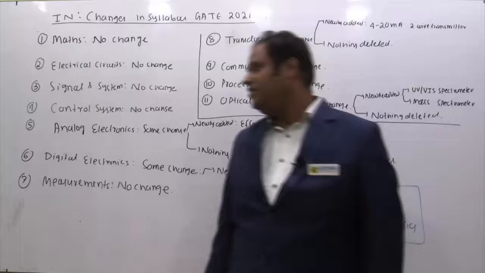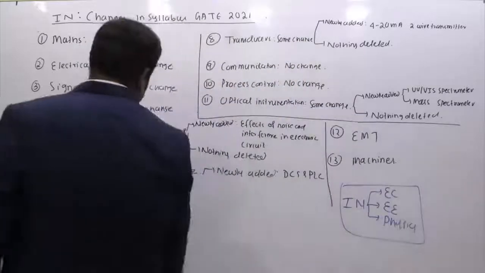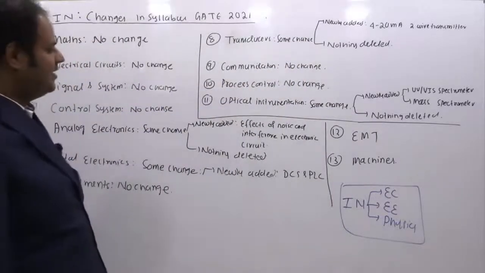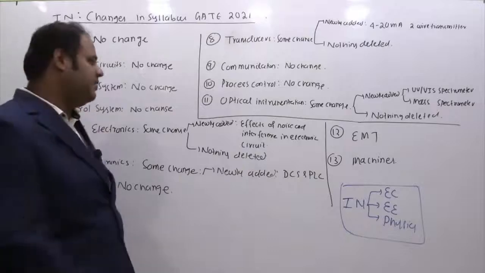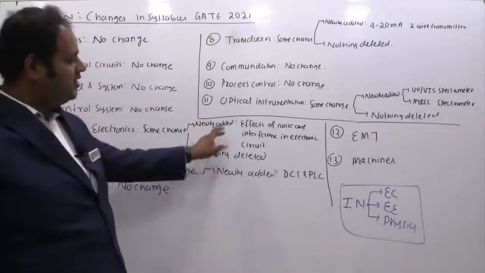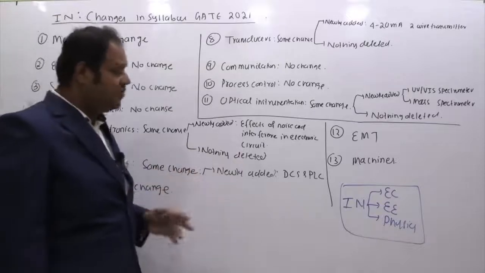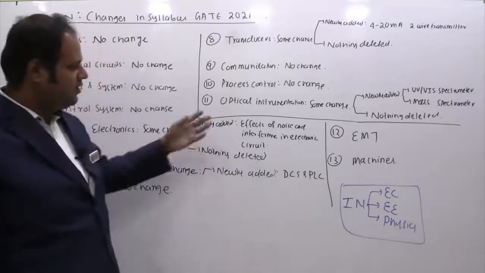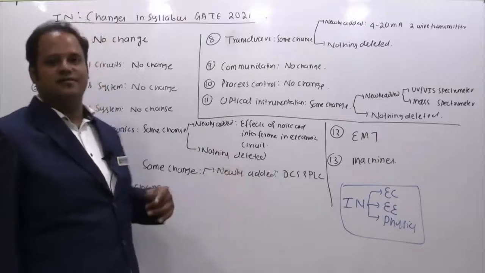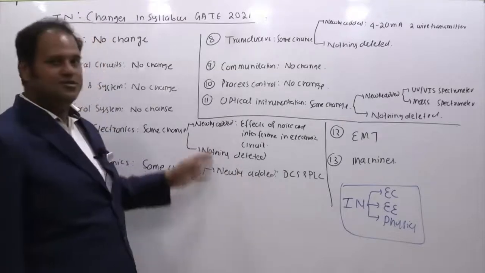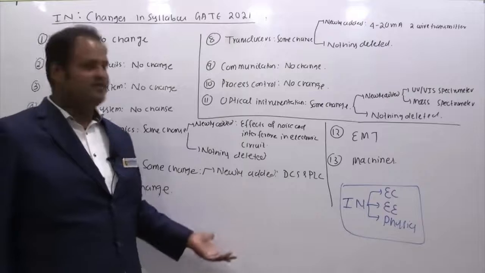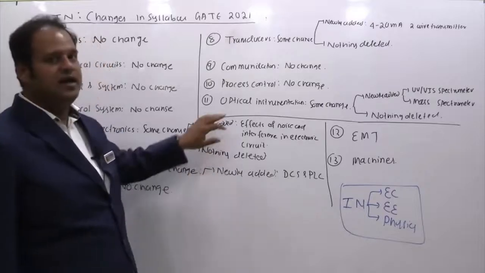In analog electronics, some changes they have done. From the old syllabus, nothing they have deleted, only one small segment they have added, which is effects of noise and interference in electronic circuits. Actually, in the communication subjects, this segment used to be handled after the random process and random variable analysis. So that part which was there in electronics, they have introduced in instrumentation analog electronics.